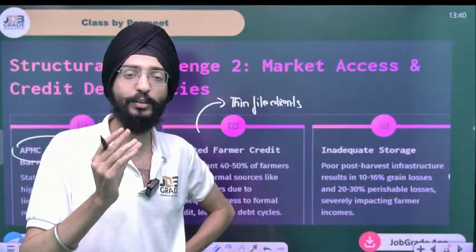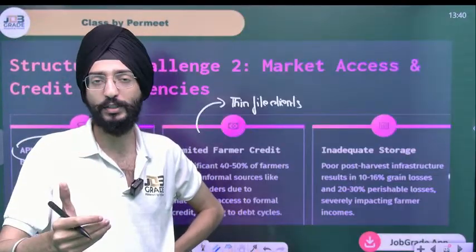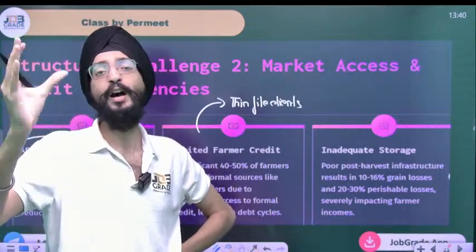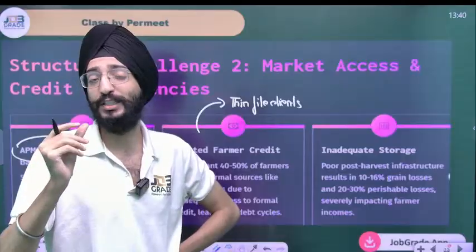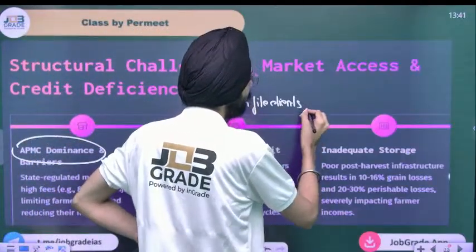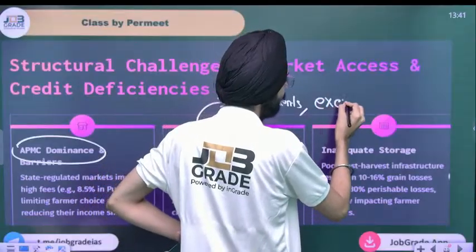So in order to get that money, they rely on the informal sector, to get a lump sum of money at exorbitant prices, at an exorbitant rate of interest.